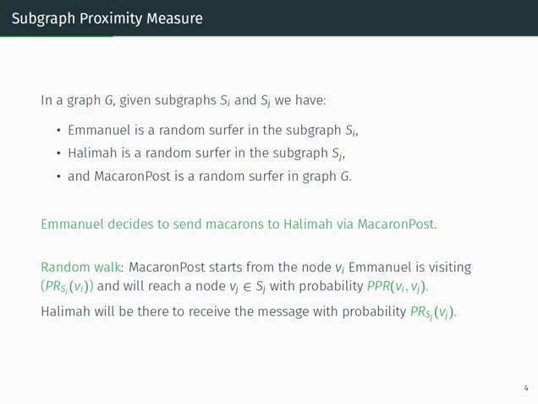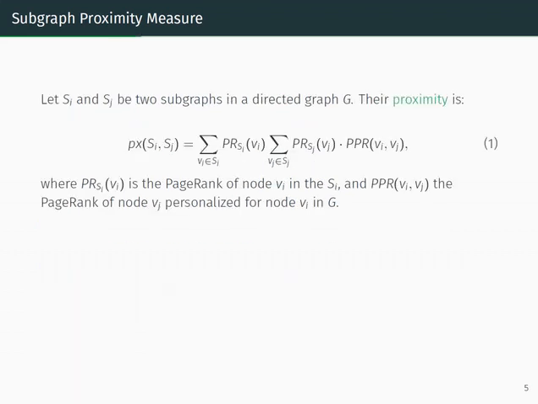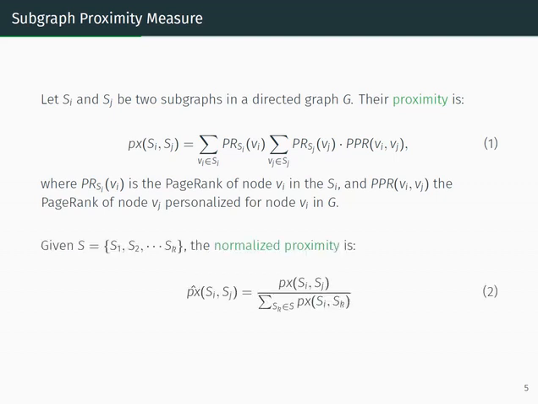What we can see is that in order to measure the importance of nodes in a subgraph, we use PageRank, and in order to measure the distance between two nodes belonging to different subgraphs, we use personalized PageRank. The total distance between subgraph Si and subgraph Sj is a sum of all the distances between the nodes belonging to the two subgraphs. We can also normalize this proximity.